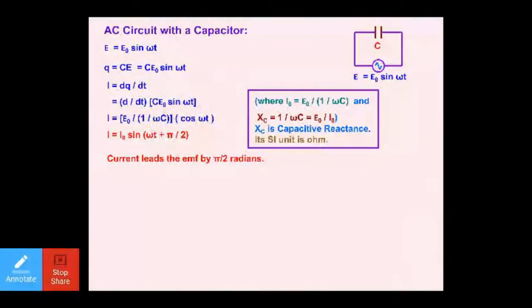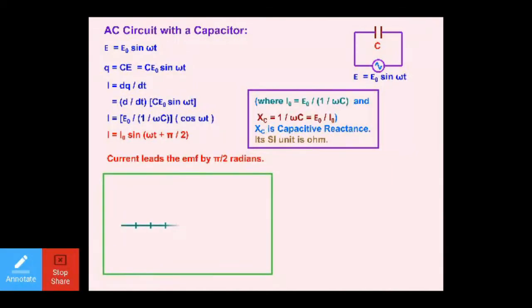So it simply represents that the current is leading here. The current leads the EMF by the phase angle of pi by 2. Let us talk about the next thing. Let me draw it with a graphical representation. One thing is very clear.